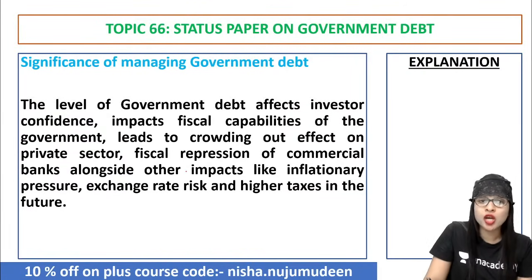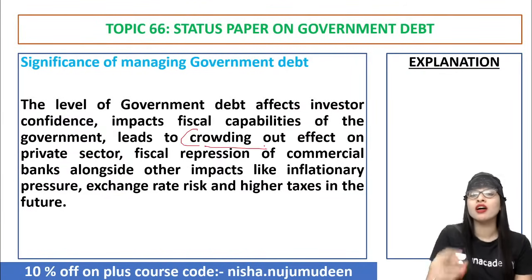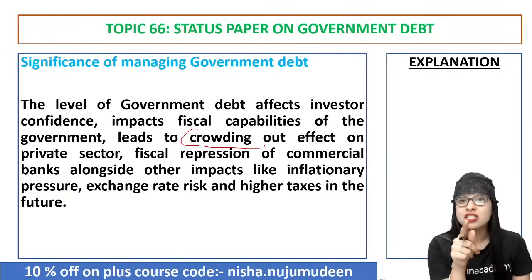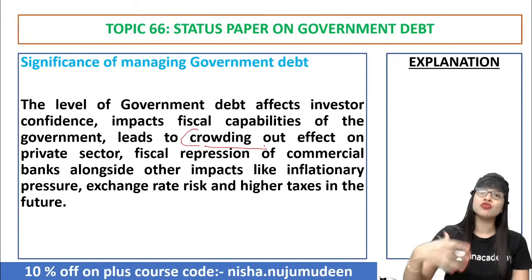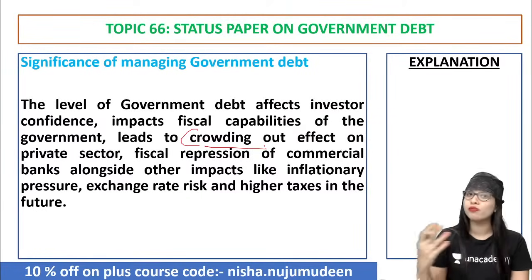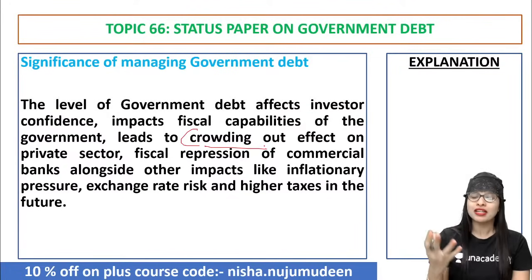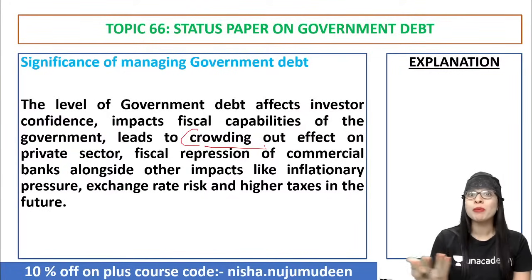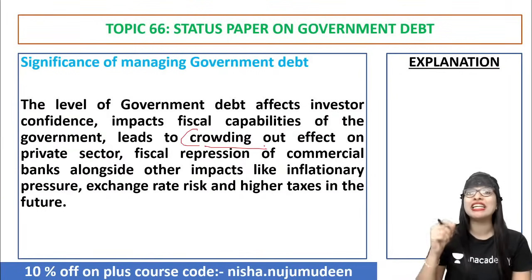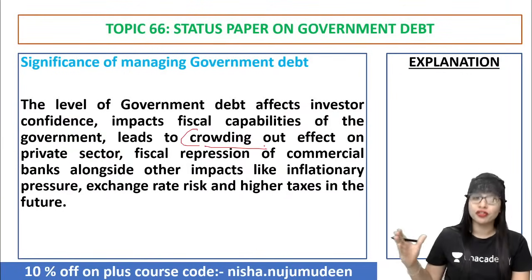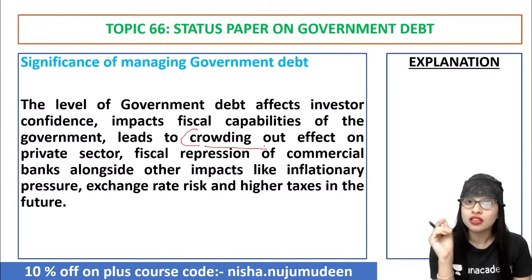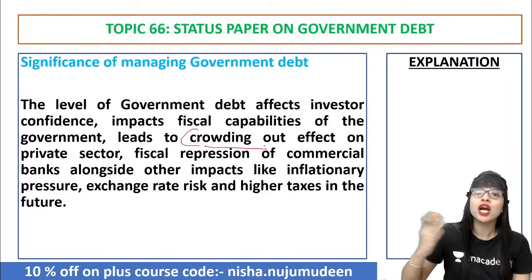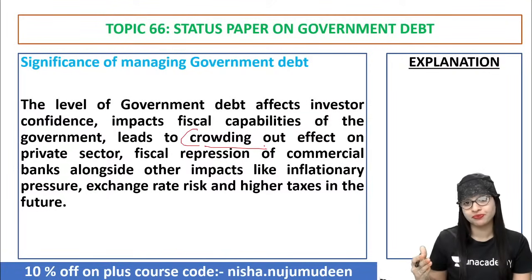You know what the crowding out effect is? In the economy current affairs class, I have discussed this with you. Crowding out effect is when there is too much expenditure by the government, they resort to borrowing. Automatically, the economy will be in a condition where it will not be able to function properly. So the confidence of private investors to invest in our economy decreases, leading to the crowding out effect. You got the point. So the level of government debt also leads to the crowding out or moving out of investors from the private sector.